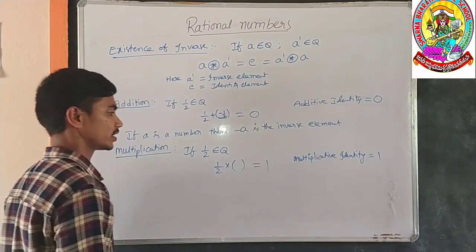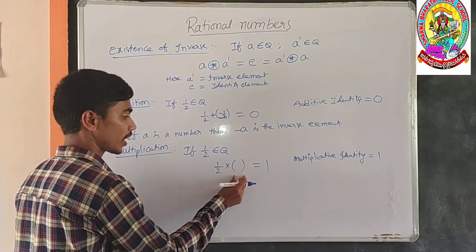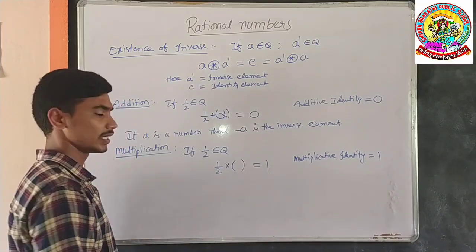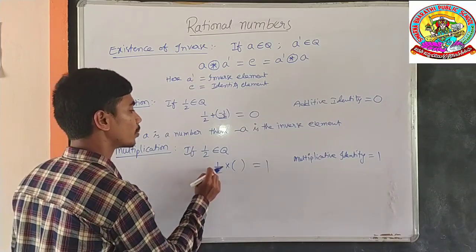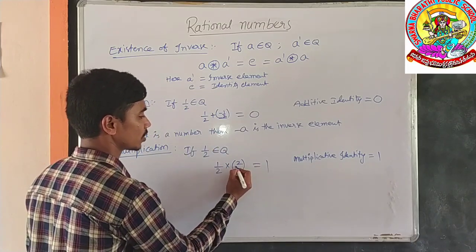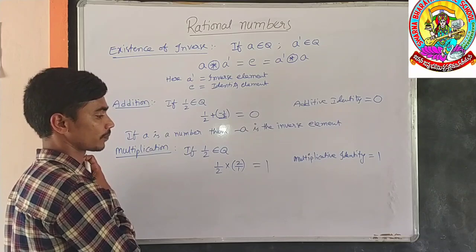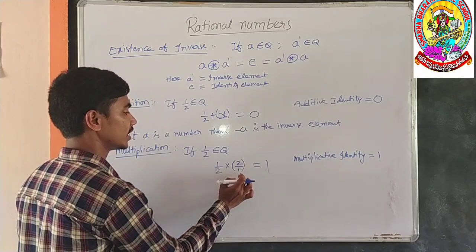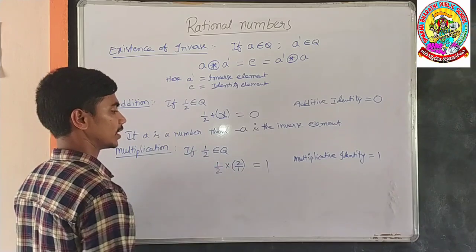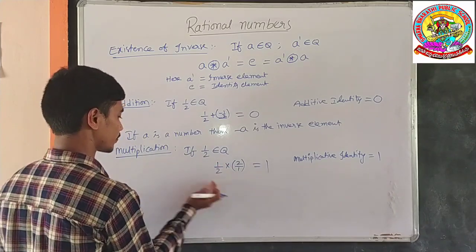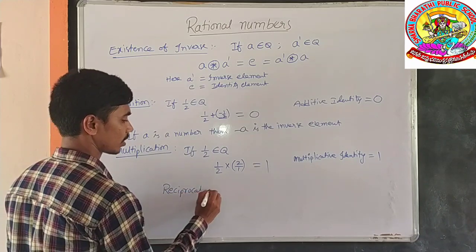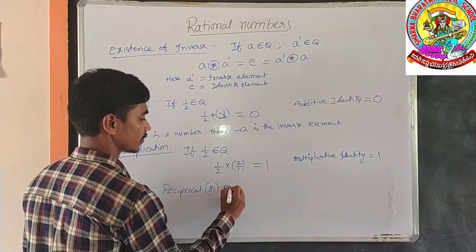By which number do we have to multiply 1 by 2 to get the answer 1? Simply the reciprocal of 1 by 2, which means reversal: the denominator becomes the numerator and the numerator becomes the denominator. 2 by 1 is the inverse element of 1 by 2. Under multiplication, we call it the reciprocal or multiplicative inverse.